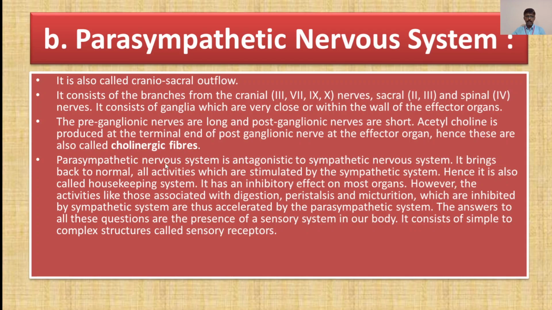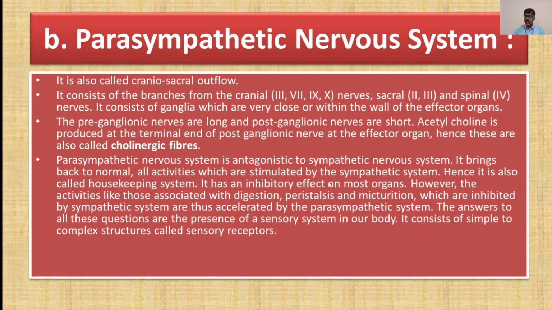Then the parasympathetic nervous system is antagonistic to the sympathetic nervous system. It brings back to normal all activities which are stimulated by the sympathetic system. Hence, it is also called the housekeeping system. Remember this point. As discussed in earlier slides, it brings back to normal all actions stimulated by the sympathetic system. It keeps all the things clear.